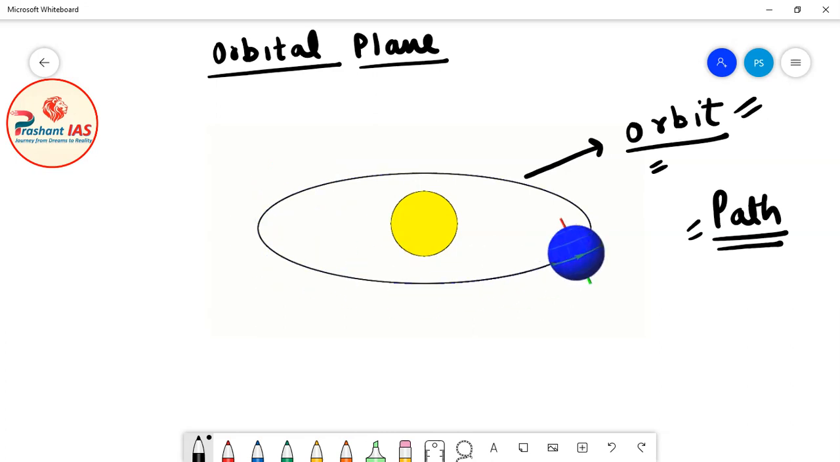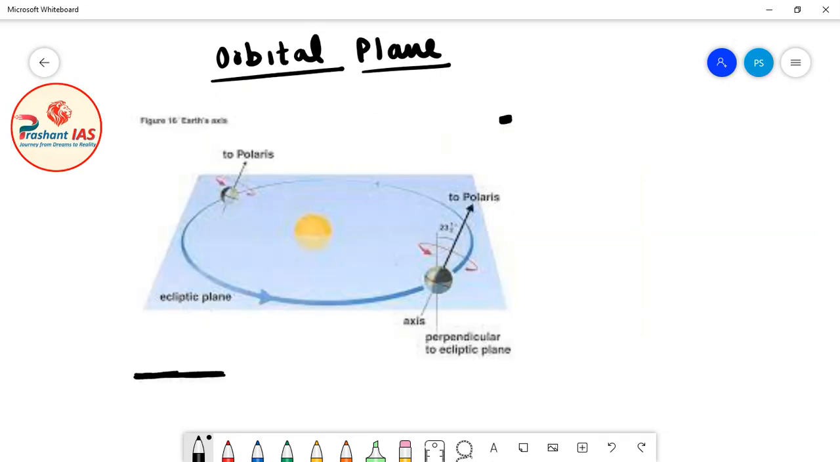Okay, so this is the orbit of the earth. Now friends, let us imagine a plane passing through the orbit of earth. In this diagram, this is the orbit of earth.